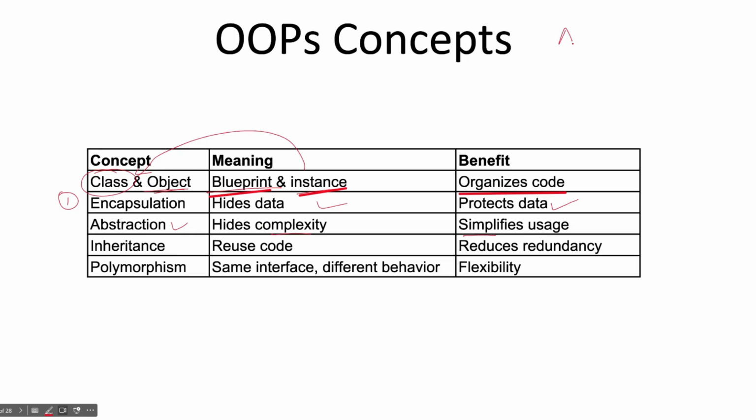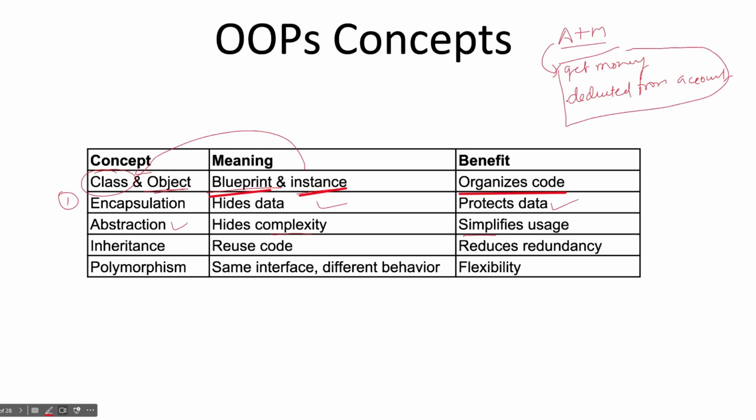For example, an ATM machine. When you do a transaction on an ATM machine, you get your money, and the money is deducted from your account. But do you know what is happening at the back end? What code they are running, how they are optimizing that code, how they are reading the data from the database, how they are ensuring ACID properties, how they are maintaining all this?